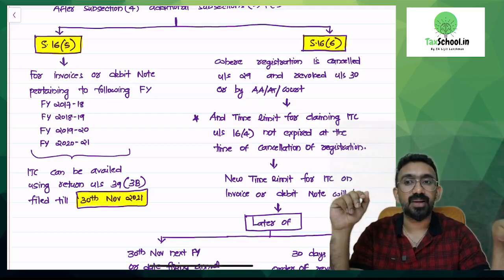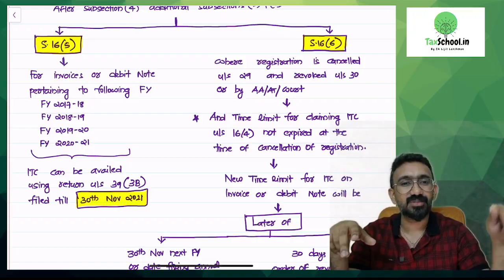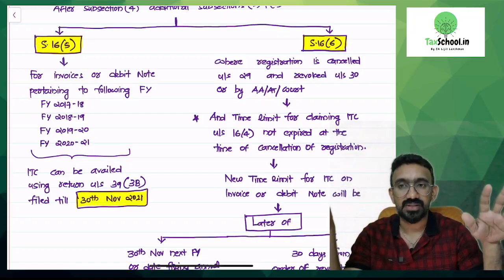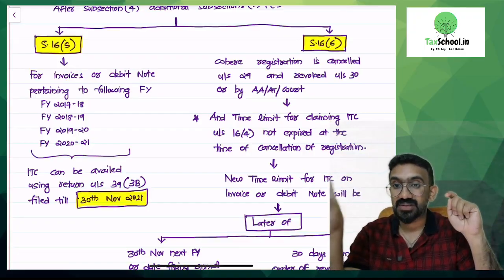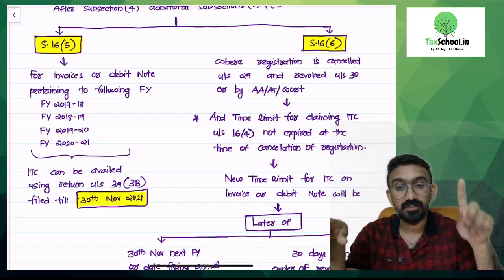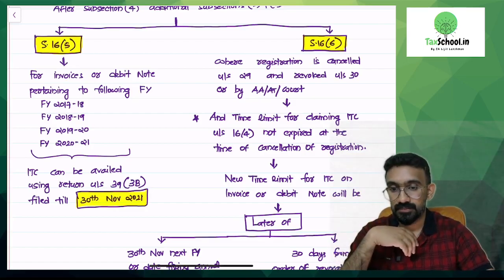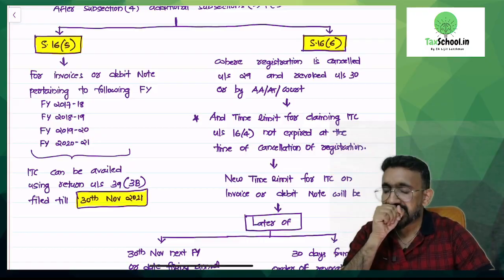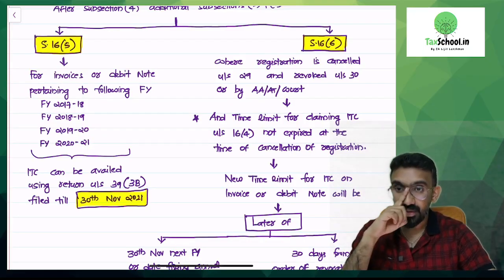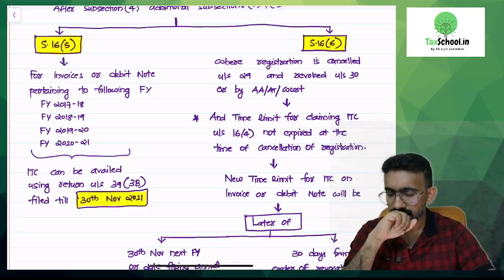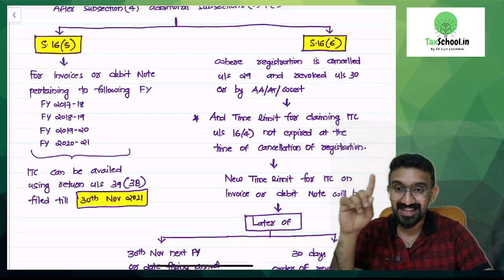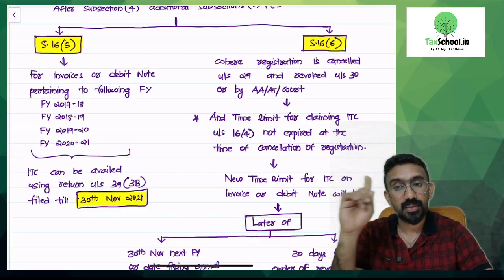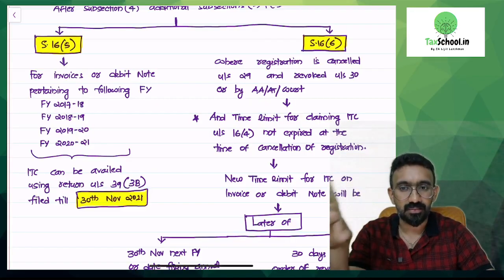30th of November 2021. 19-20 invoices, 30th of November 2021. 20-21 invoices, 30th of November 2021. For all these years, all the invoices. So we can say all invoices from 1st July 2017 till 31st of March 2021, one time limit only will now be applicable, 30th of November 2021.